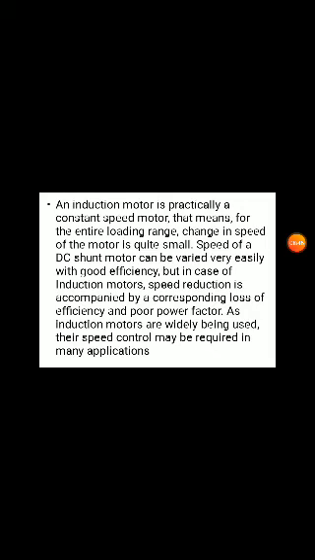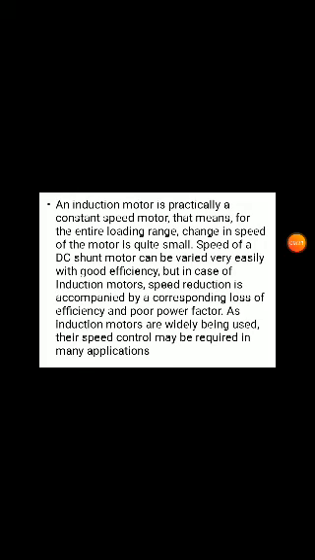When operating a DC shunt motor, the speed can be varied easily without losing efficiency. But in an induction machine, whenever the speed is reduced, the efficiency decreases, and not only that, the power factor also decreases.